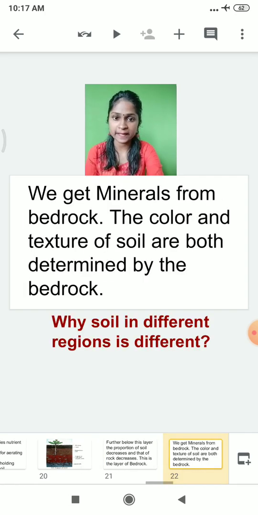And why is soil different in different regions? The reason is that we get minerals from the bedrock.